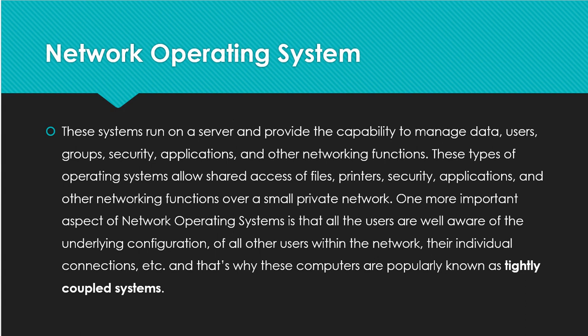This is one of the major points in the network operating system: users are well aware of the underlying configuration, because users know what configuration we have made, which printer is connected to which computers. That is one of the most important aspects of the network operating system. All other users within the network, their individual connections etc., they know that. So this is called tightly coupled. Distributed operating system is always called loosely coupled, but network operating system is called tightly coupled. So you can see the picture like this,